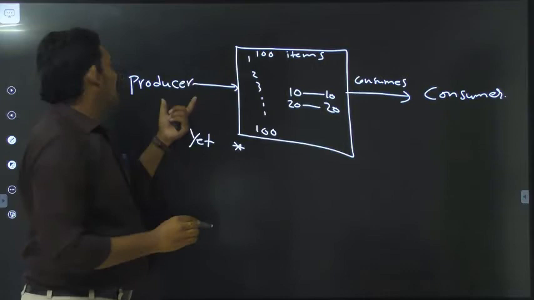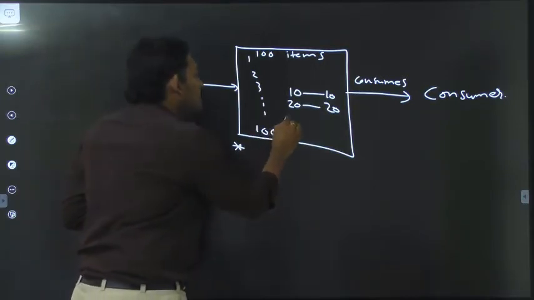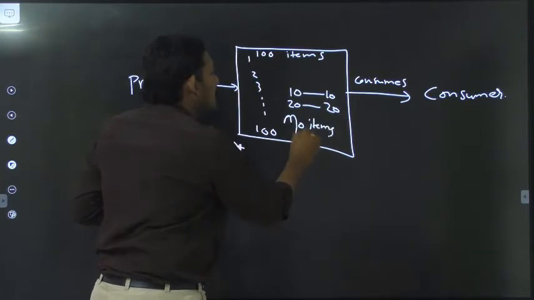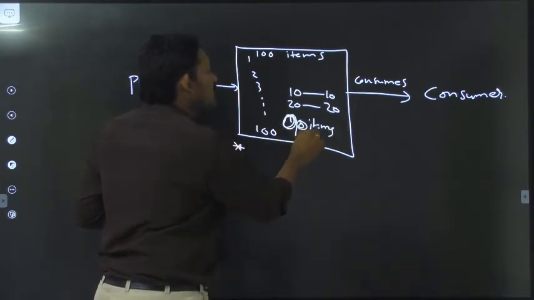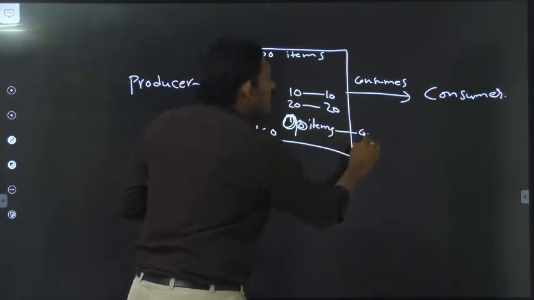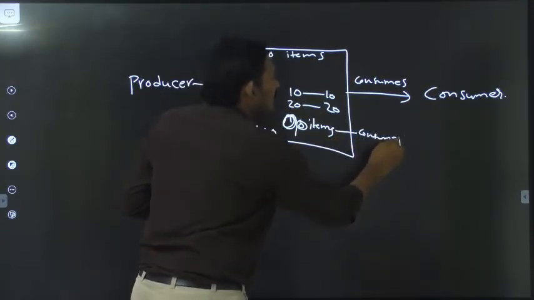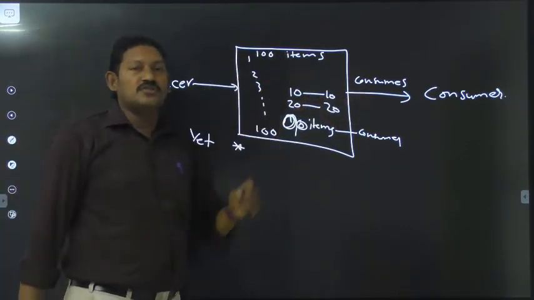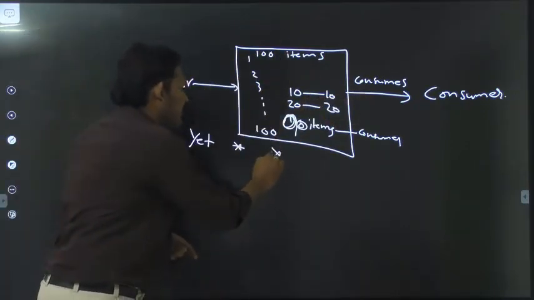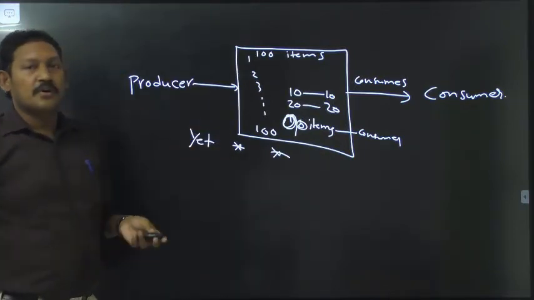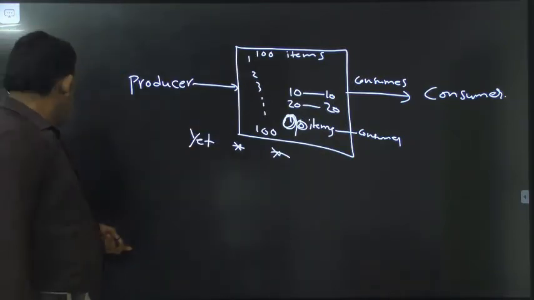There might be a situation where there are no items, the items are zero. If there are 0 items inside the block and the consumer tries to consume, an error takes place because there are no items to consume. That is the second problem. These two problems may arise in the producer-consumer problem.